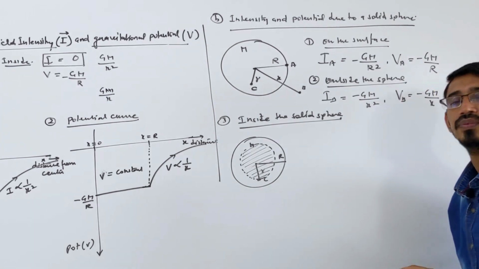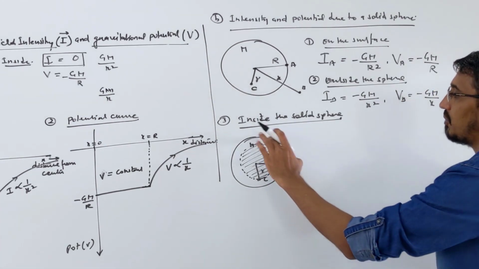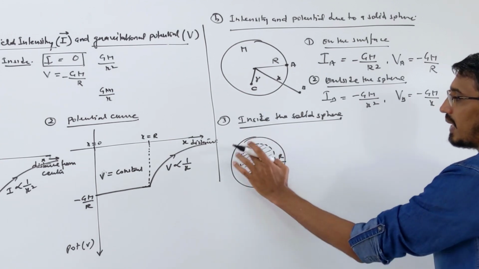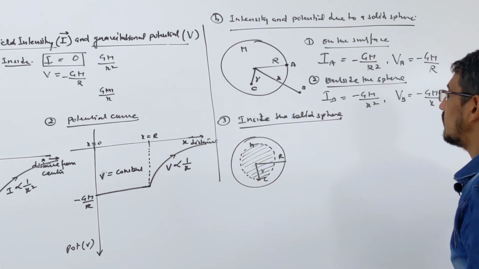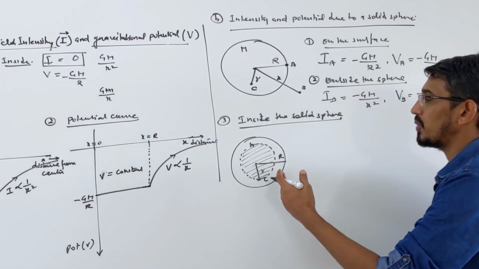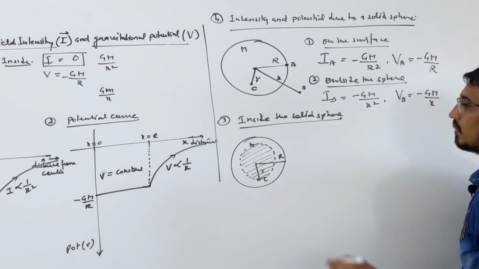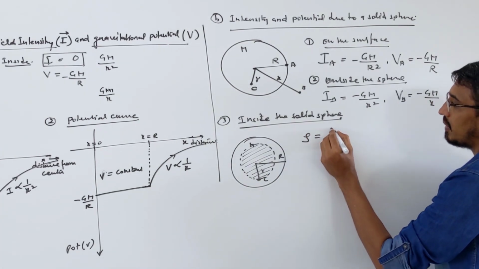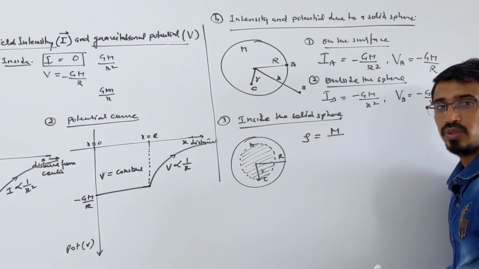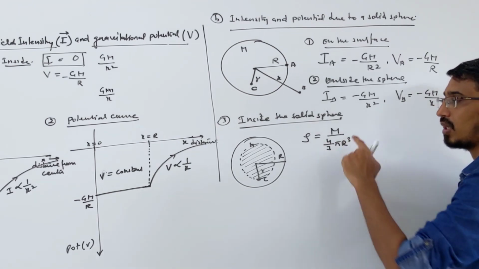That will give your intensity at that point C. The effective mass is what is producing this field, that much only. If you remember, I have done one question already about force; exactly the same we have to do. Look, what is the density of this complete sphere? Total mass by total volume, that is 4 by 3 pi R cube, the total mass of the whole sphere.